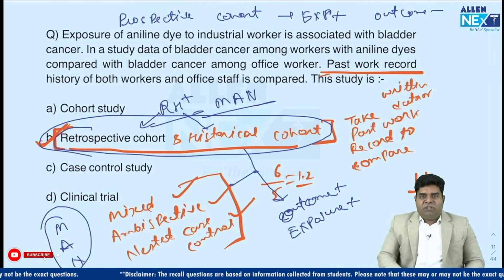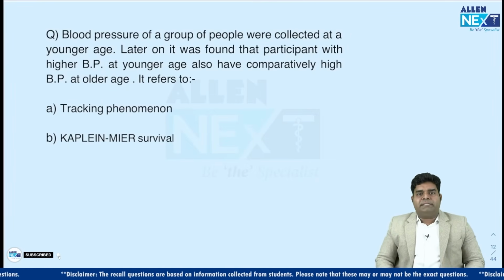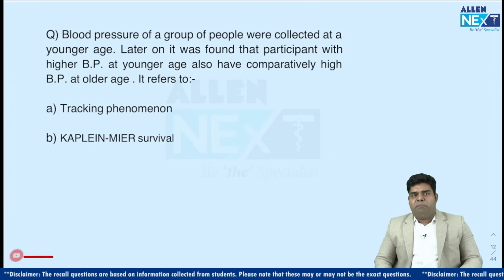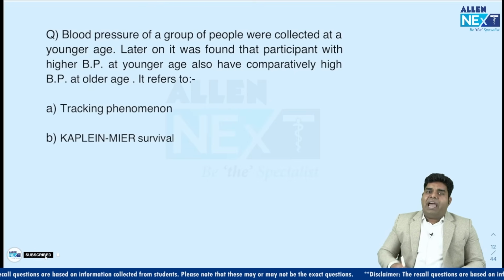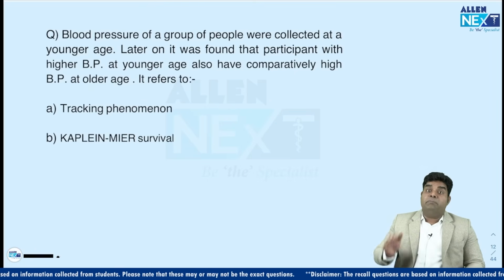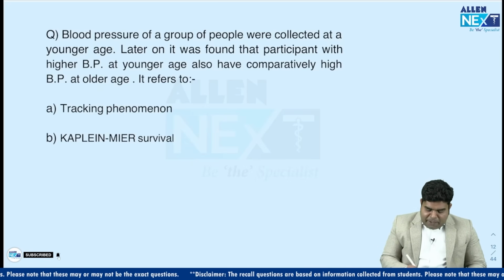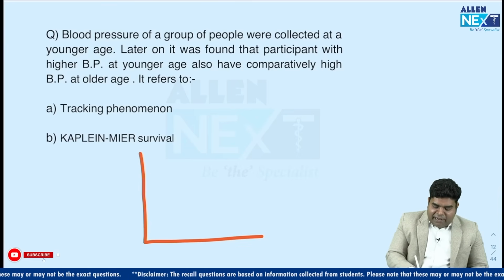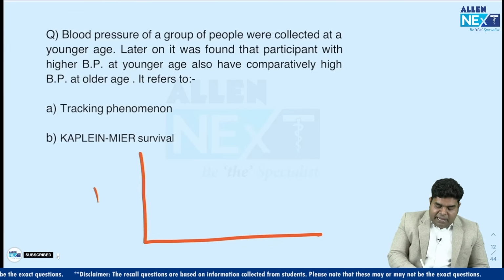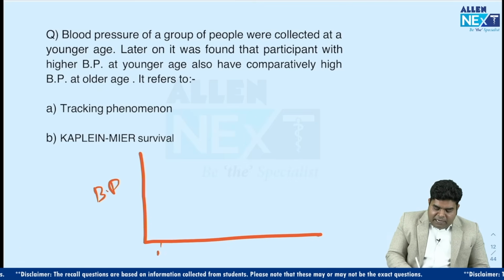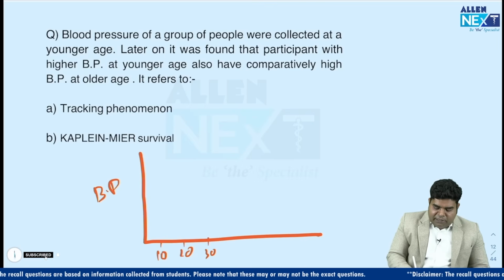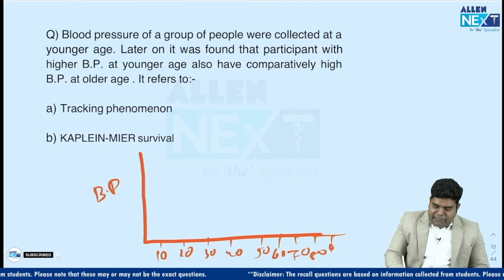Okay. Now, next question was that blood pressure of a group of people was collected at a younger age, and later it was found that participants with more blood pressure at younger age also have more blood pressure at their older age. So this is the concept of tracking phenomena. If we are taking BP of some people, let's say at 10 year, 20, 30, 40, 50, 60, 70, 80, 90.